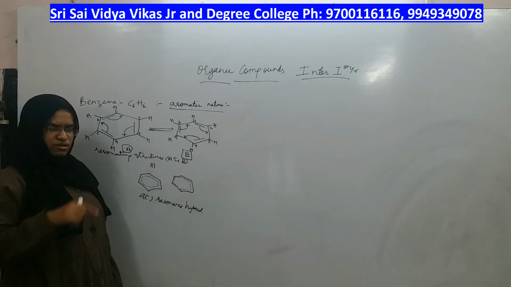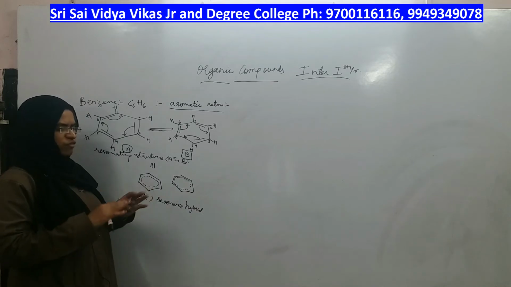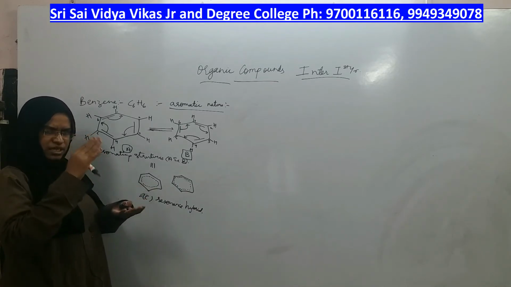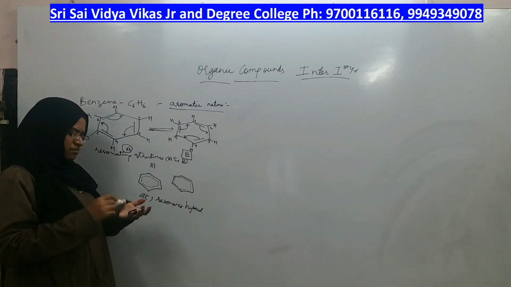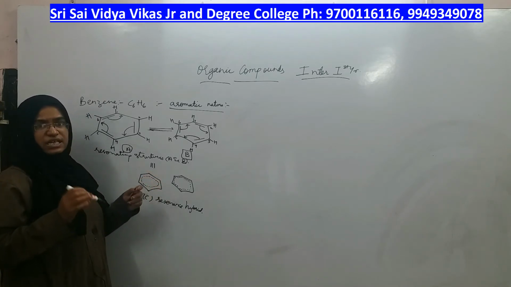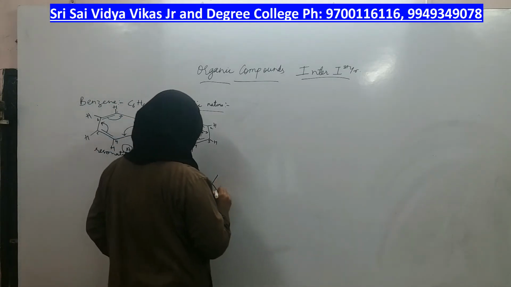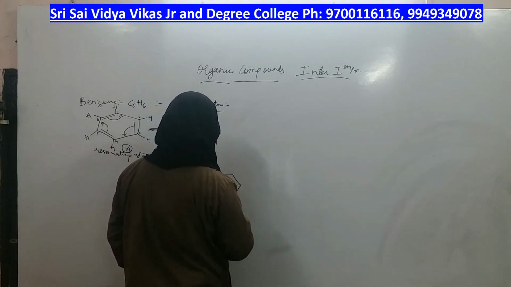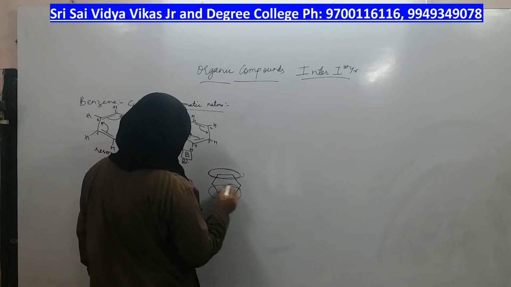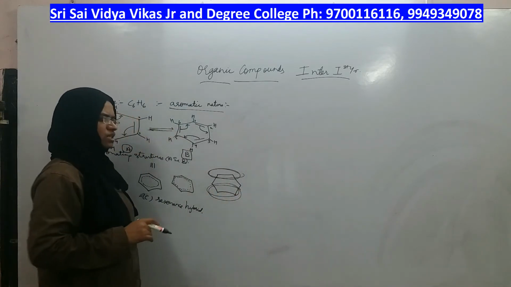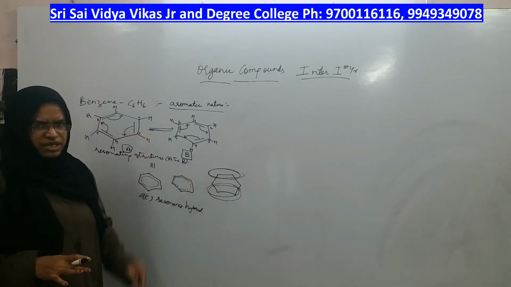Pi electrons, a pi bond is made of pi electrons, right? Those pi electrons, which are overlapping on the benzene ring, above the benzene ring and below the benzene ring, make the ring behave as electron rich, because the pi electron cloud is, if this is the ring, on top of the benzene ring there is pi electron density, below the benzene ring also there is pi electron density. That means the benzene ring is rich in pi electrons.